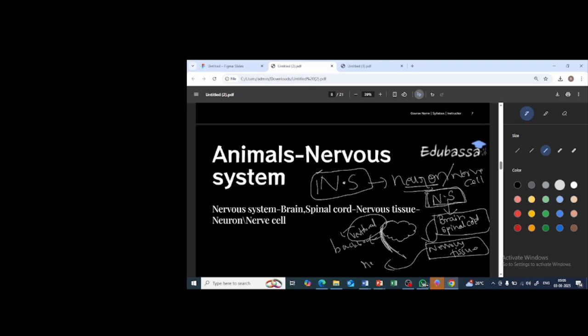That cell is the neuron, or we call it a nerve cell. And remember, it is the longest cell of the human body, longest in the sense of length. So in this chapter we are going to learn about this neuron in detail.